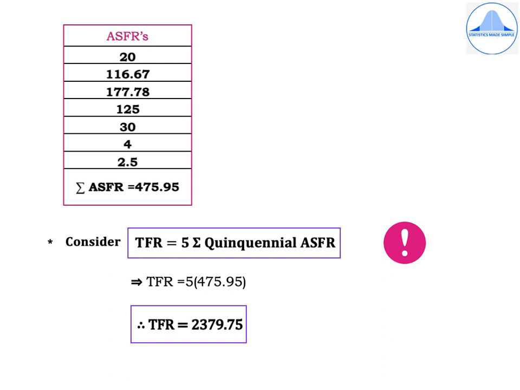So you get summation ASFR is equal to 475.95. Now let us find out TFR, which is equal to 5 times summation quinquennial ASFR, which implies TFR is equal to 5 into 475.95, or you get TFR is equal to 2379.75.